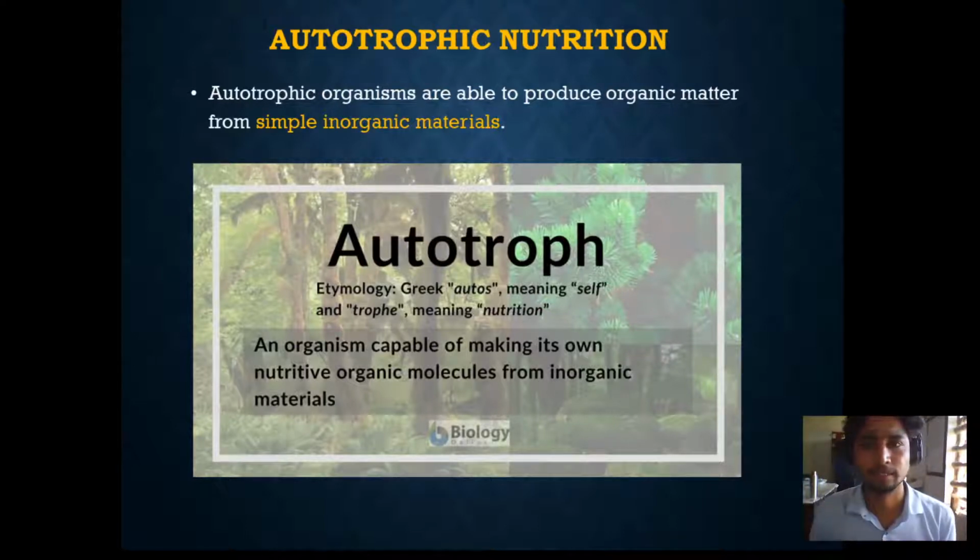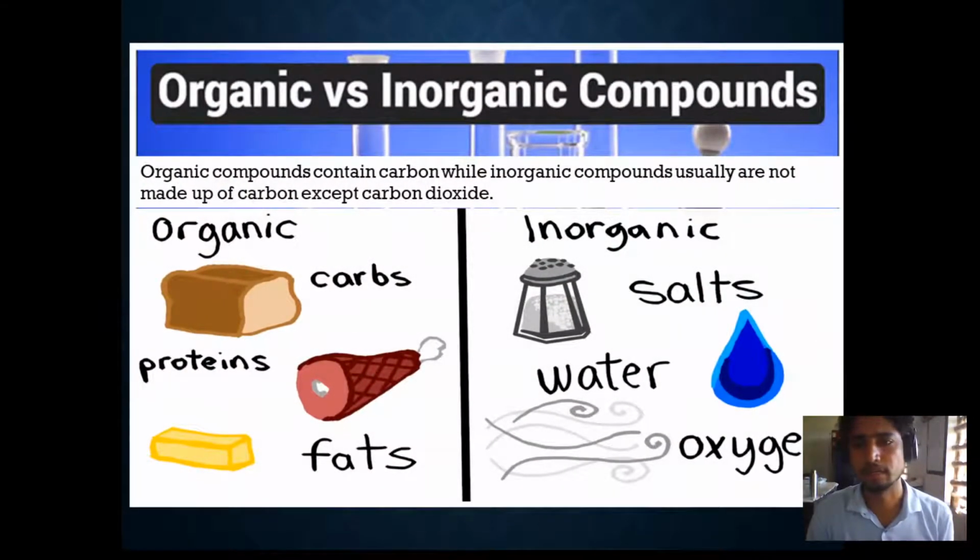So here there is a question: what is organic and what is inorganic? Let us understand. First, organic compounds contain carbon. Any organic compound has carbon in it. For example, carbohydrates, like rice and bread, have carbon in them. Most carbon-containing molecules are usually organic, except carbon dioxide. Carbon dioxide, though it has carbon, is not an organic compound. That is an exception.